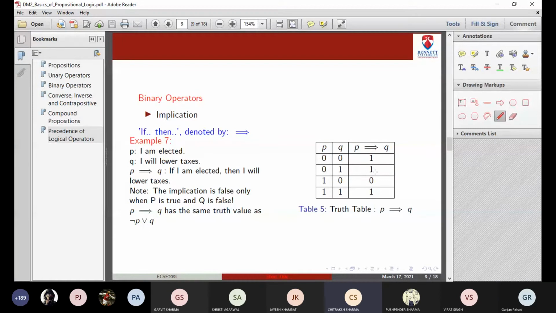In this case you only need to check the truth value of P. I told you whenever P is 0, you write the value of P implication Q as 1. So you don't need to look for the value of Q. Just look at the value of P. Wherever P is 0, you write P implication Q as 1. Wherever P is 1, you check whether Q is also 1. If Q is also 1, you write P implication Q as 1. Otherwise, you write it as 0.